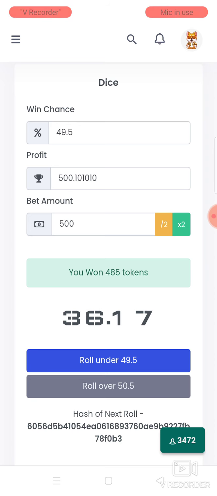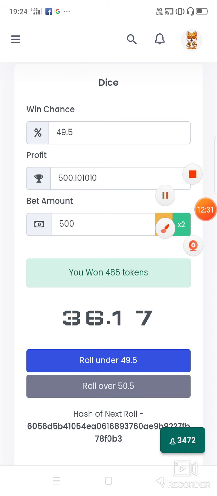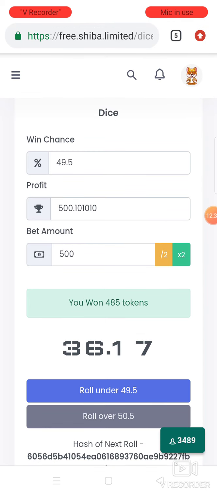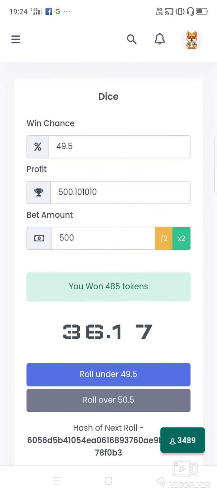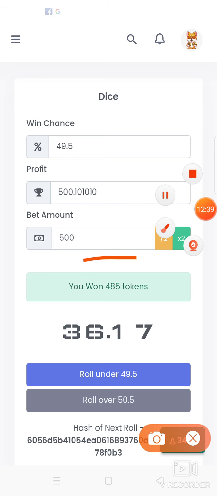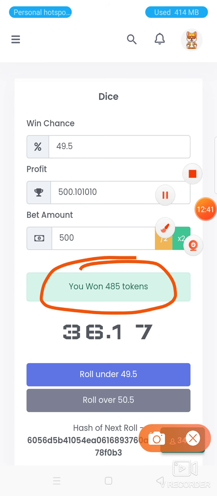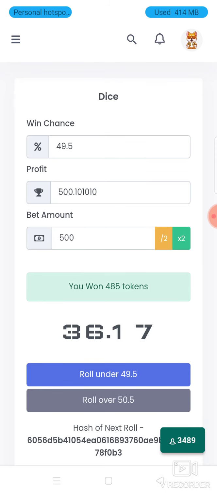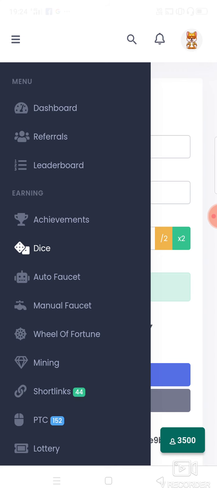So I have won 485 tokens. You can see over here I have won 485 tokens. Remember, you have to roll under or over. Choice is yours.